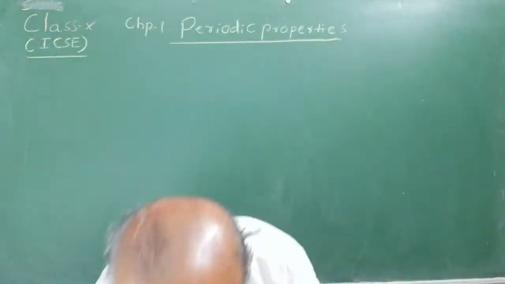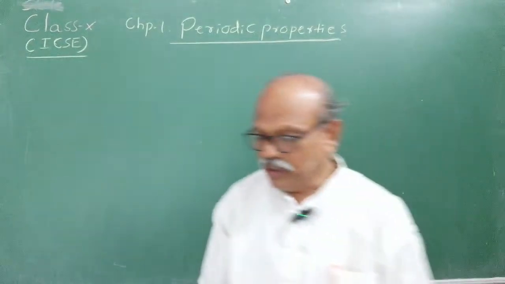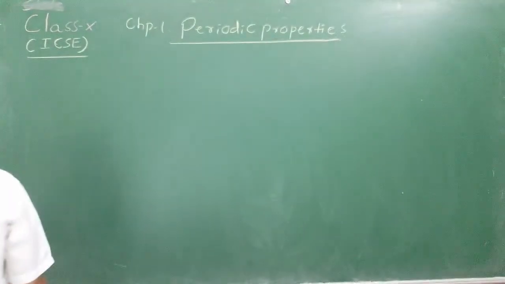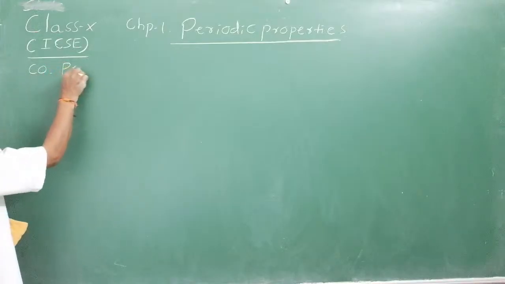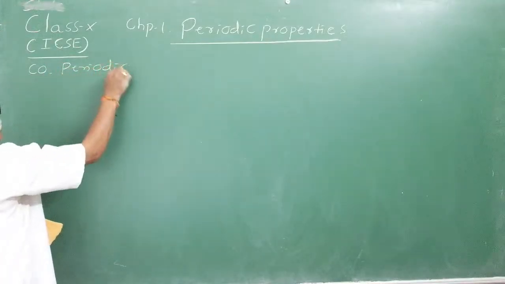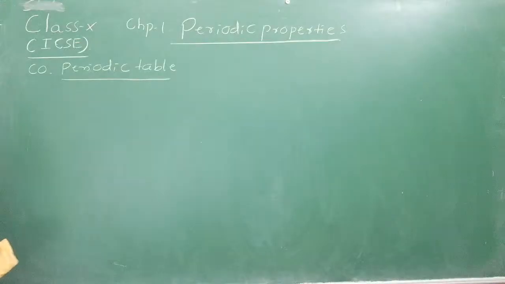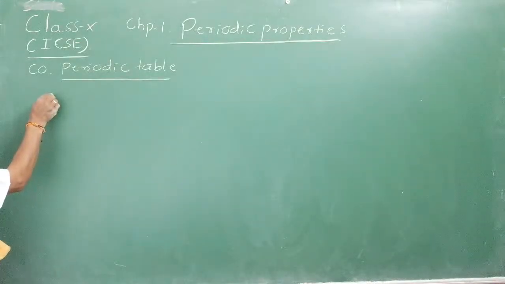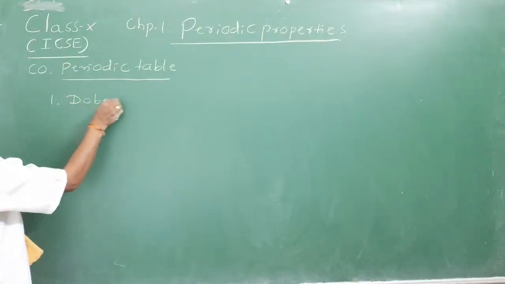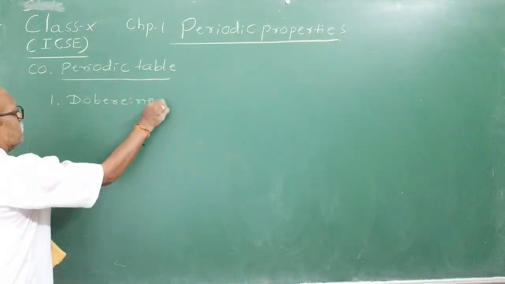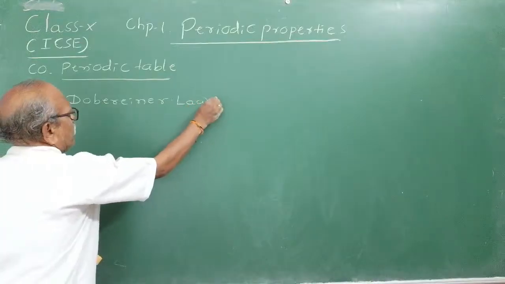Yes, sir. Good evening, my dear students, ICSE students. In the previous class, we started development of origin as a bridge course of a periodic table. So, development of periodic table took place in different levels. The first attempt was made by Doberner. I think we discussed Doberner's law of triads, Doberner's periodic table based on the law called as the Doberner's law of triads.